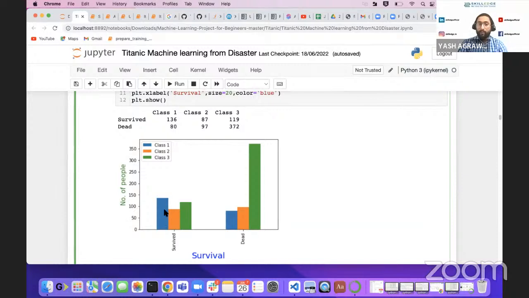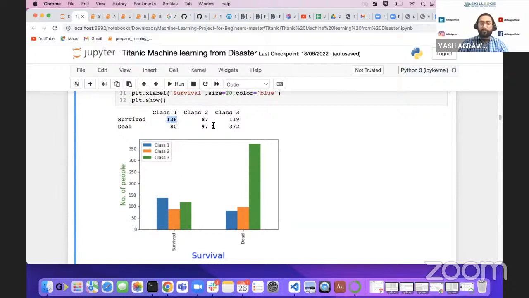Now compare how many people were there from class 1. Out of 216 people, 136 survived, so around 63 to 66% of people survived. So the chance of surviving if you are coming from class 1 is about 66%. 80 people died out of 216, that is about 33%. So there is a 33% chance you will not survive even though you are from class 1, and 66% you will survive.